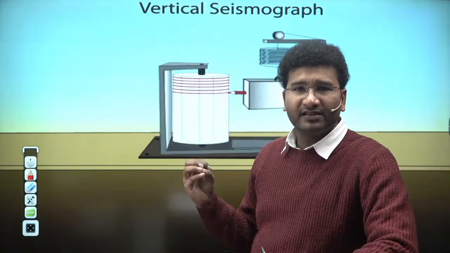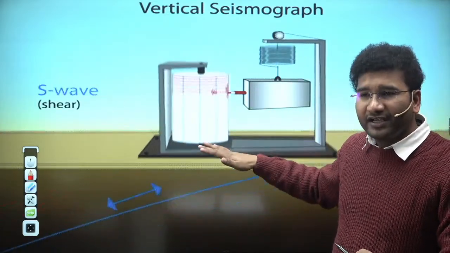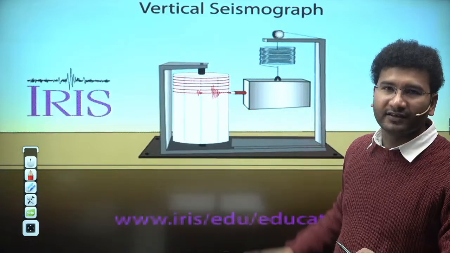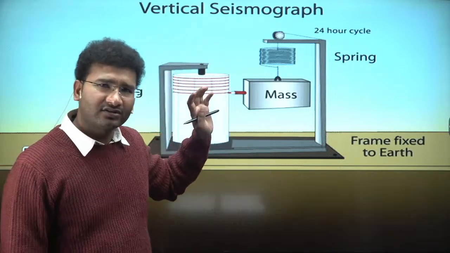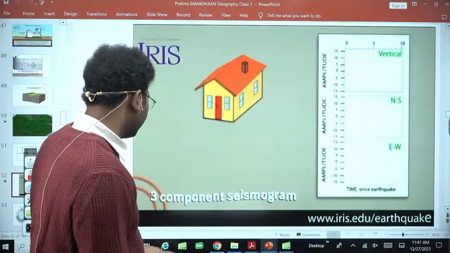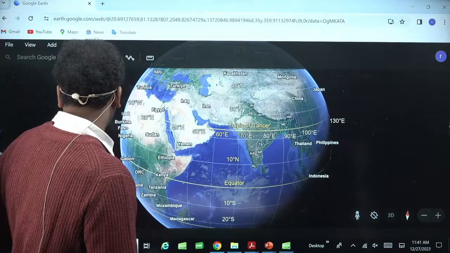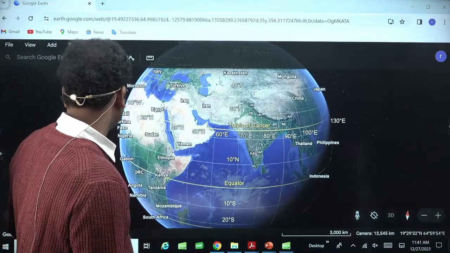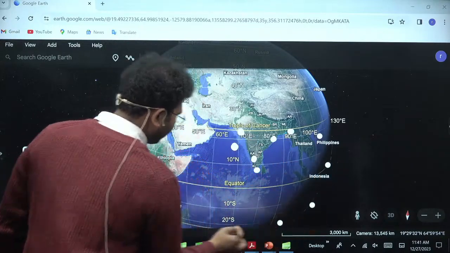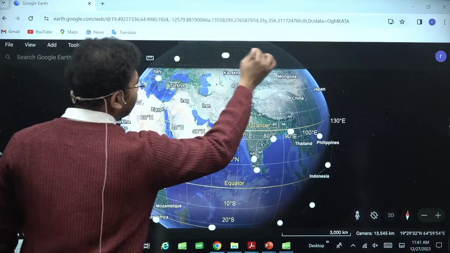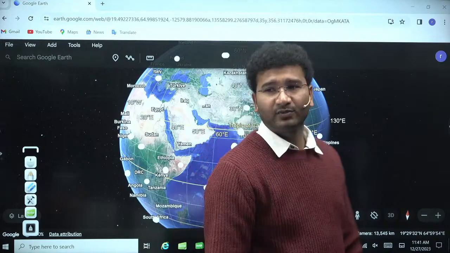Now imagine when there is an earthquake, you have an equipment of this sort, and if there is any shaking, it will start to plot a graph like this. Now these are nothing but vertical seismographs, and across the globe we have placed these kinds of vertical seismographs everywhere. Imagine, I'll be putting a few dots on the surface of the earth. These are the places where we have placed the vertical seismographs. There are also horizontal seismographs in different places. Every country has placed its own vertical seismographs, right?